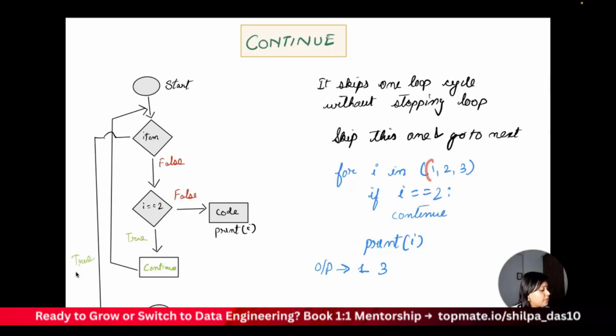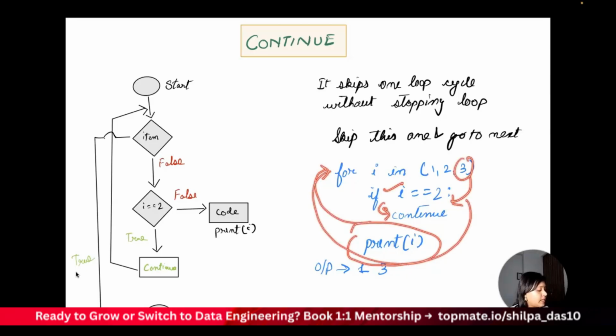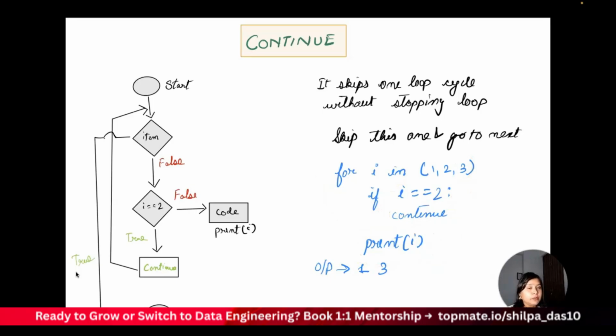So what it means is, for the first iteration, it will check if I is equal to 2, no. So it prints. Then it checks I equal to 2, yes. Then it continues. It means it doesn't go ahead and do this particular print statement. It goes back and again checks for 3 and then it again continues. So it continues the loop. It doesn't break out of the loop, but for the conditional statement that you provide for that particular element, it doesn't come to the print statement. So therefore we have an output 1 comma 3.